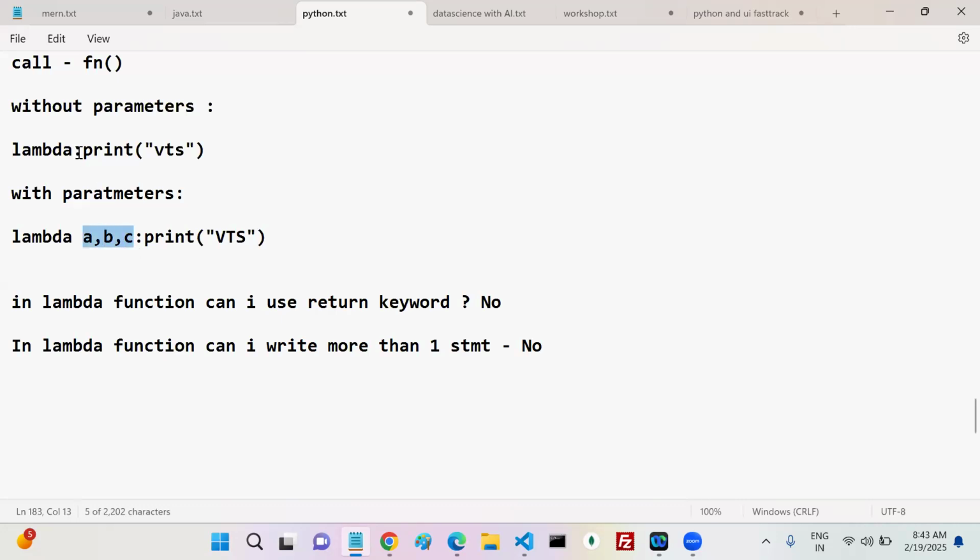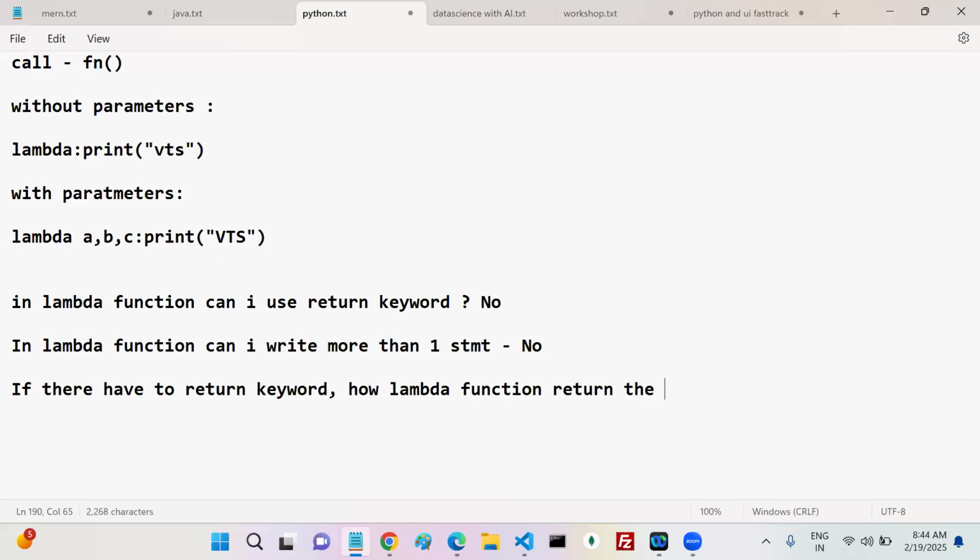If you don't want to write any arguments, don't write them. Just simply write like this. Agreed? Okay, if there is no return keyword, how does a lambda function return the value? That is the question, or not?